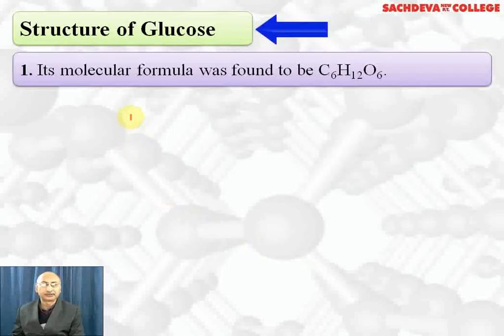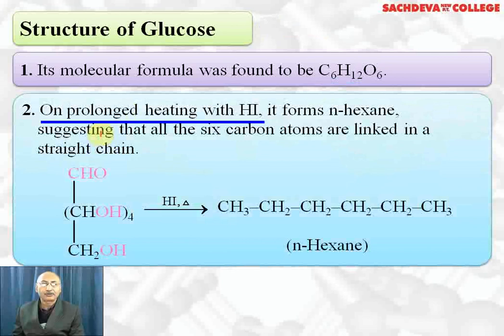Structure of glucose. The molecular formula of glucose is C6H12O6. On prolonged heating with excess of HI, we find that normal hexane is formed. HI is a good reducing agent. It can reduce aldehyde as well as alcohol to alkane. So we get normal hexane which contains 6 carbon atoms. That proves that glucose contains 6 carbon atoms in a straight chain.